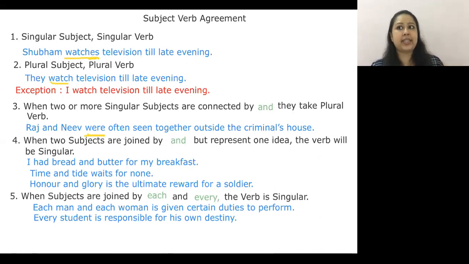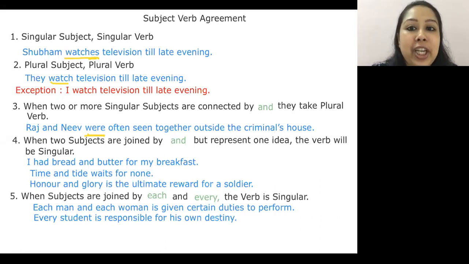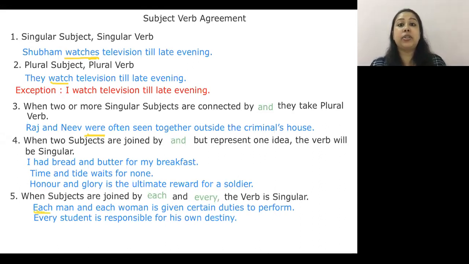On to the next one: when subjects are joined by each and every. Now here a lot of students make this mistake. The verb is always singular. Each man and each woman. My focus is on the word each. And here I want every single person. I do not want any single person to be missed out, any man to be missed out, any woman to be missed out.